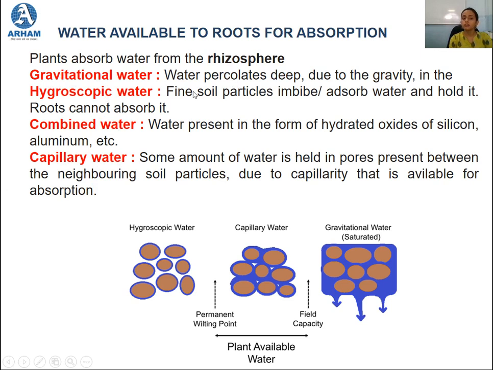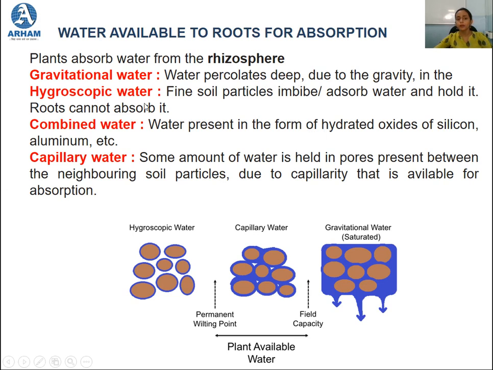So the gravitational water is the water that percolates deep into the soil, into the ground water level, due to gravity. Okay, so what is gravitational water? The water that percolates deep into the soil due to gravity, that is the groundwater.